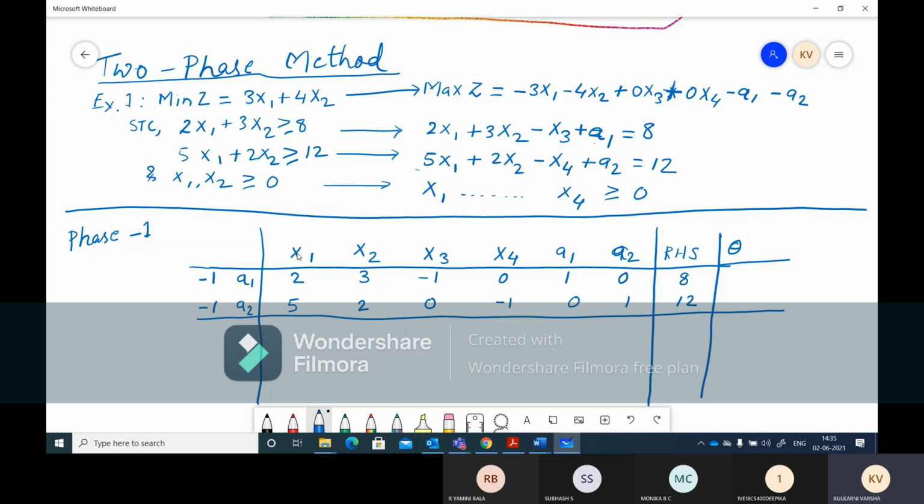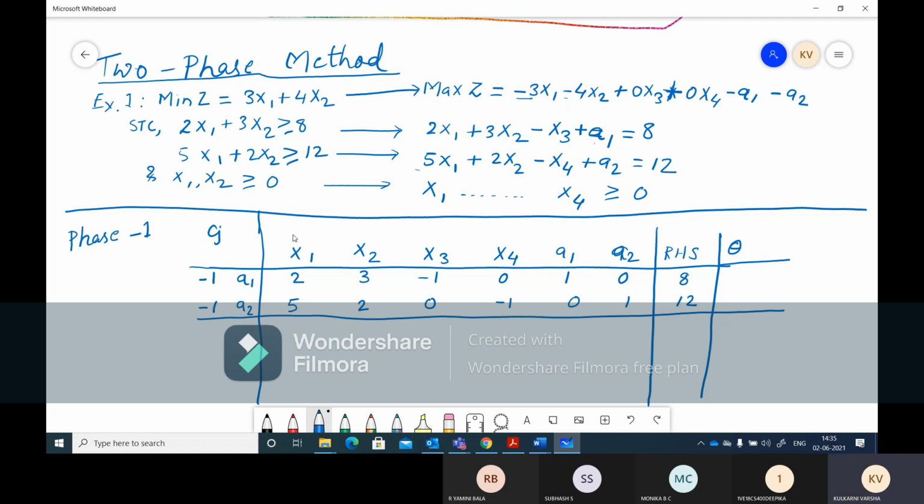Now there is a small change while writing the coefficients for x1 and x2. For the remaining there is no change, but only for x1 and x2, which are the actual decision variables, right? Generally we used to write -3, -4, the coefficients for x1 and x2 in the objective function.